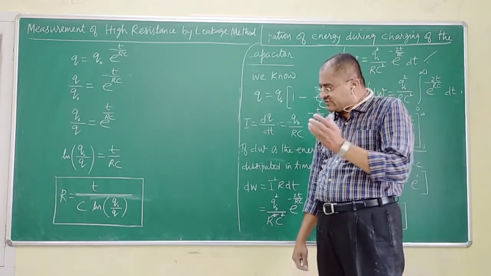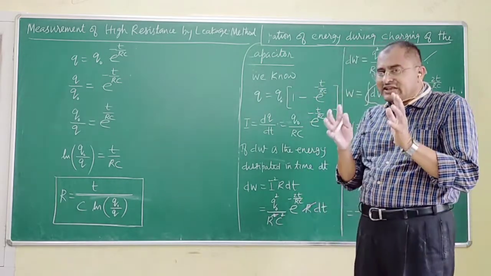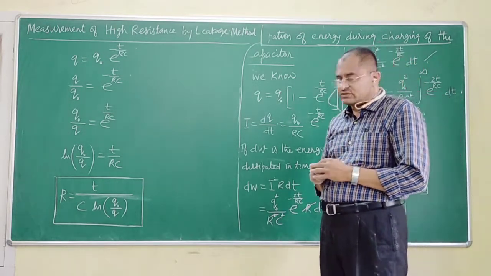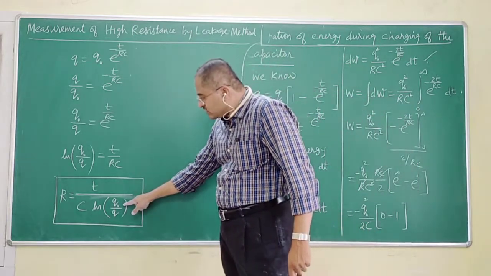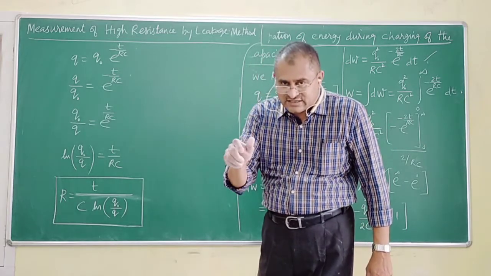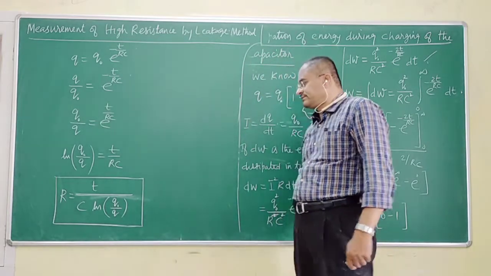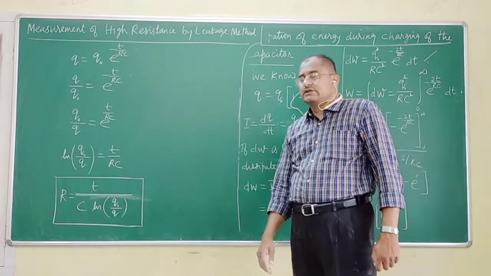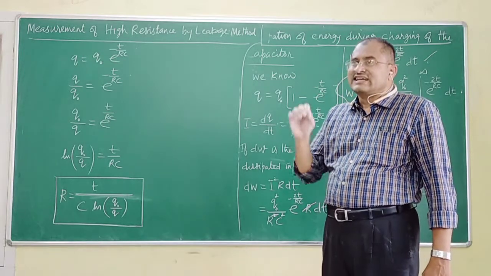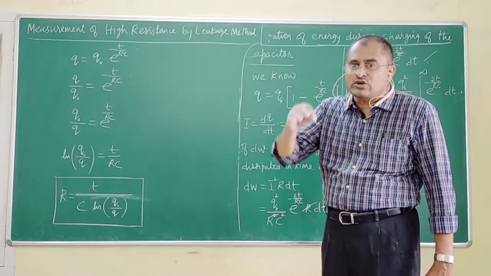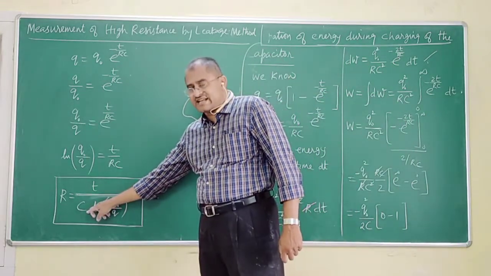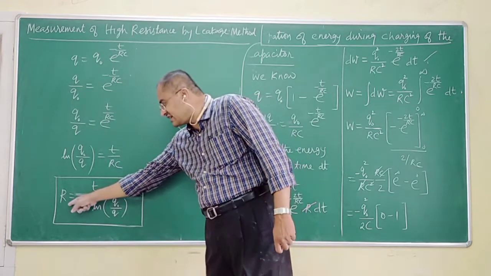What I am trying to tell you from this equation is, if you have a method by which you are able to measure the maximum charge stored in the capacitor, namely Q naught, and are able to measure the charge Q at any instant of time during decay, and if you know the value of C, certainly the value of R can be determined.